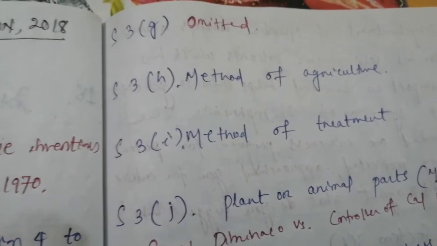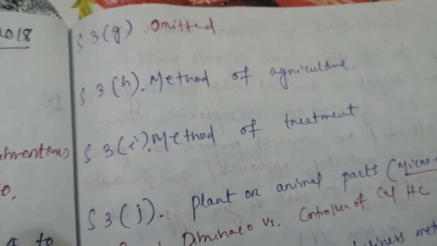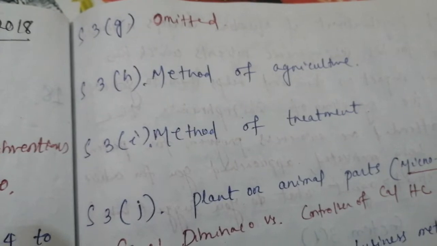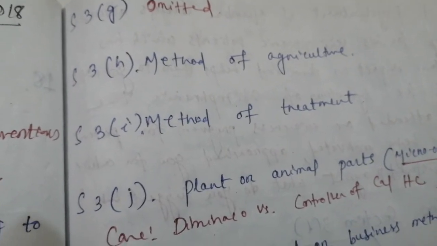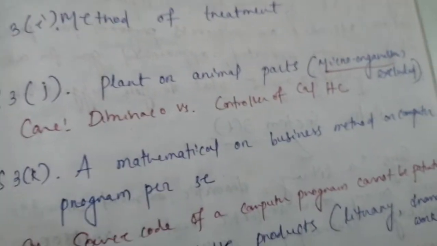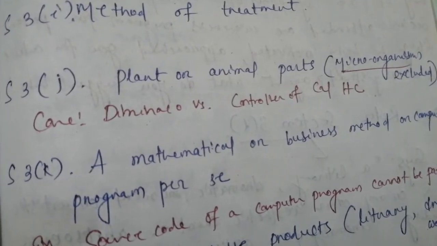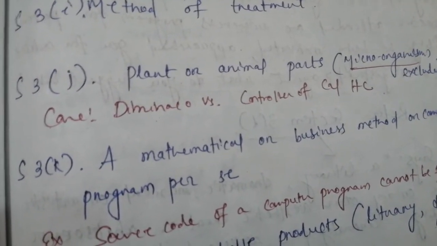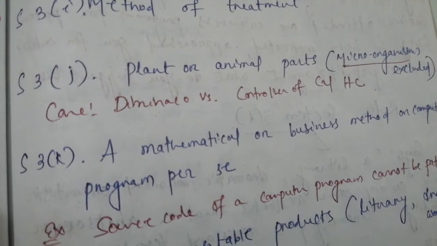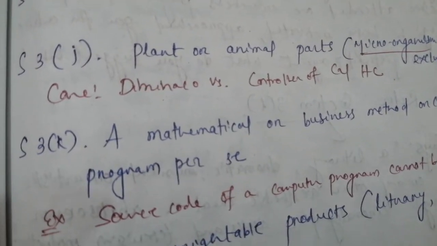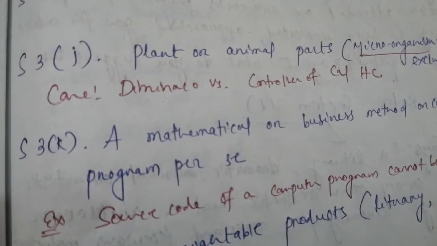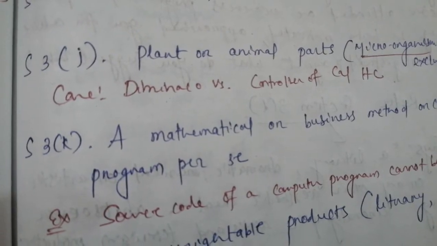Next, 3G is omitted. Next is 3H, method of agriculture. 3I, method of treatment. 3J, plant or animal parts are not patentable, but microorganisms are excluded from this, and this we can discuss in a clear case study, that is Dimminaco versus Controller of Patents, Calcutta High Court.